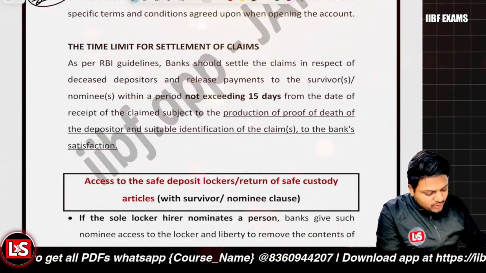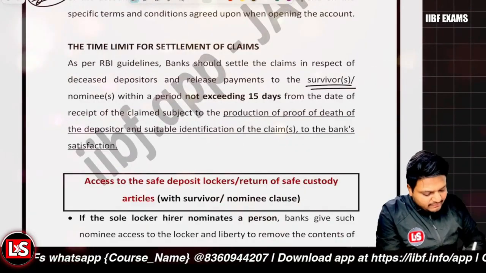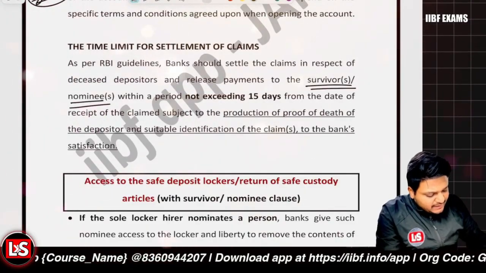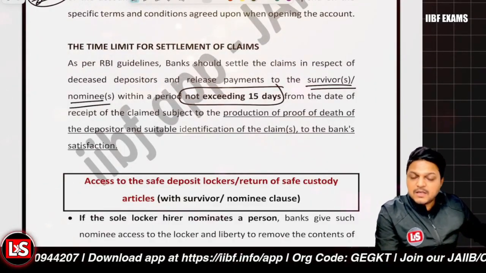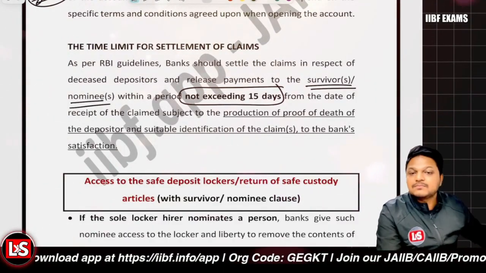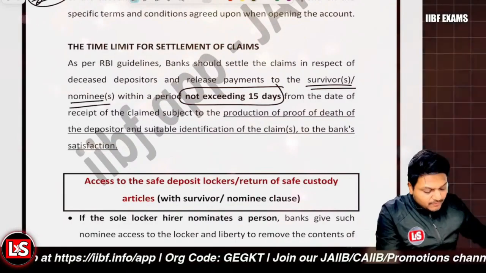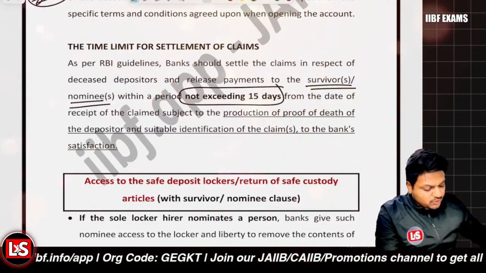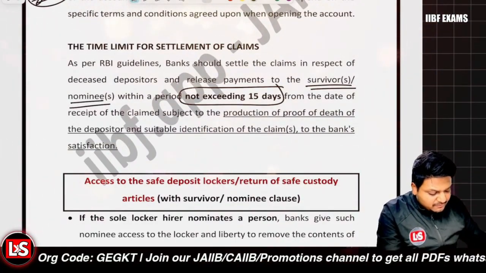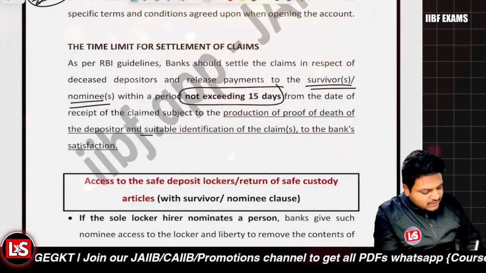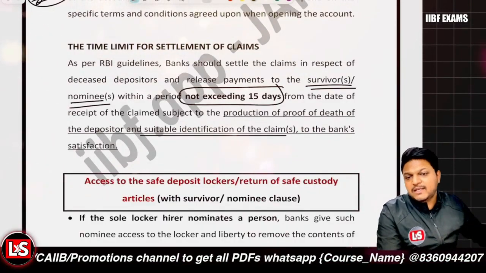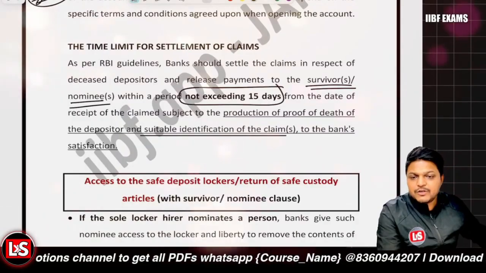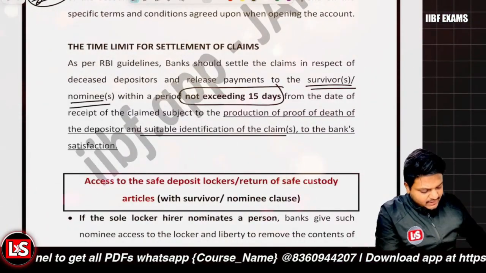If there is a nominee or survivor available, then the time period of 15 days should not be exceeded for settlement, from the date of receipt of the claim, subject to production of the death certificate of the depositor and identification of the claimant. It should not exceed 15 days.